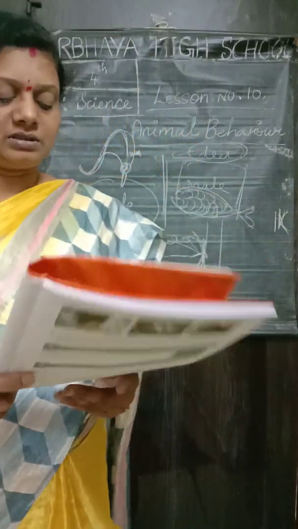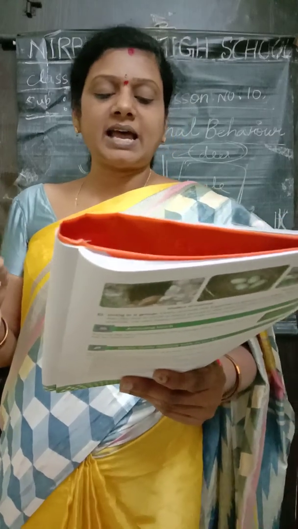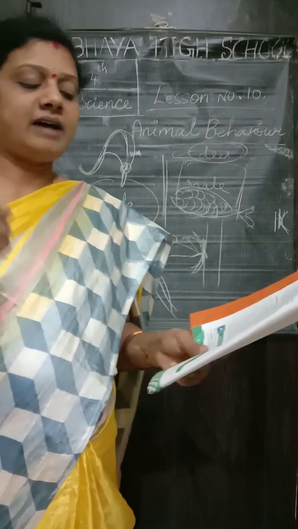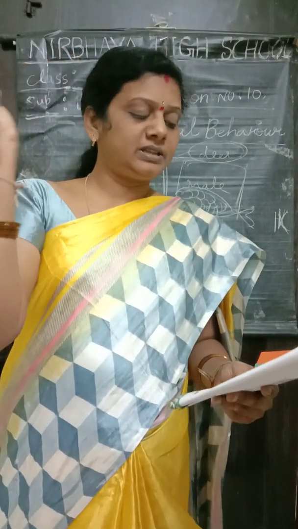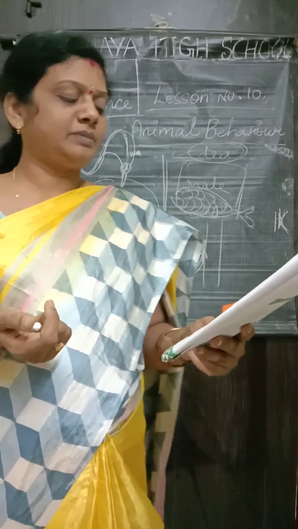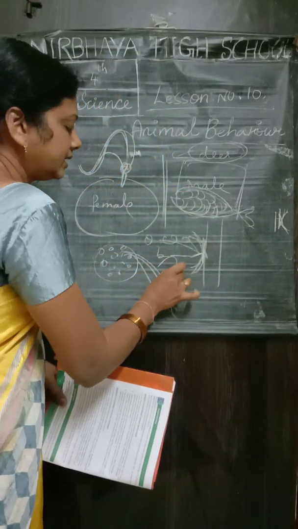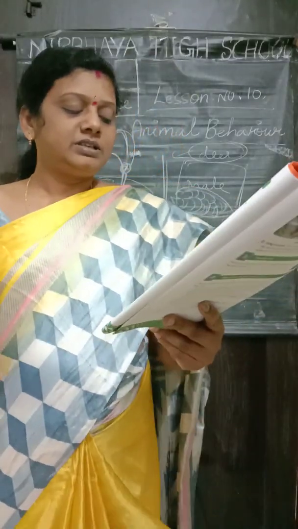Have you seen, children, the elephant bathing? Yes. The tails of animals have different uses. For example, monkeys have long tails which help them to jump from one branch to another or one tree to another. Yes. The tails of cats and kangaroos help them to hop and balance. And the shelter, children. Yes, it is very important.